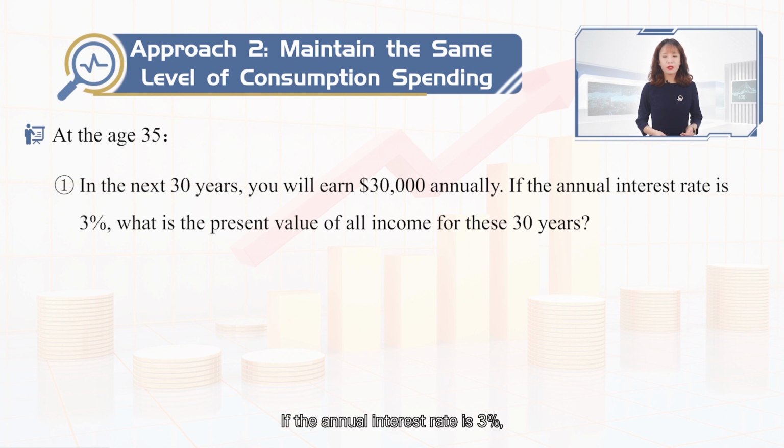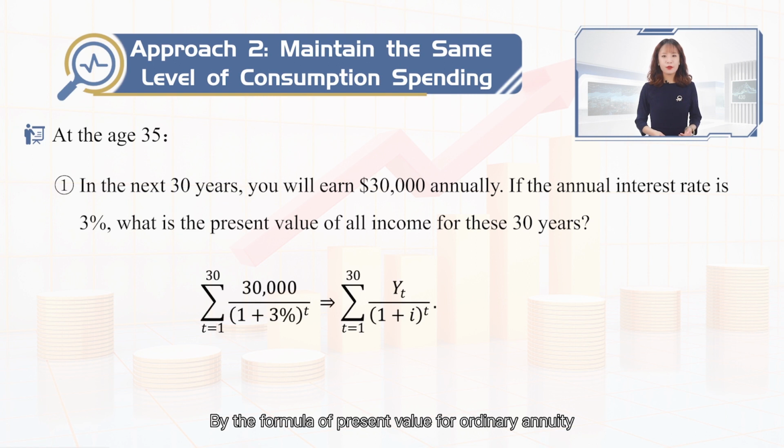If the annual interest rate is 3%, what's the present value of all income for these 30 years? By the formula of present value for ordinary annuity, the PV is equal to the sum of 30,000 over 1 plus 3% to the t, with t from 1 to 30.